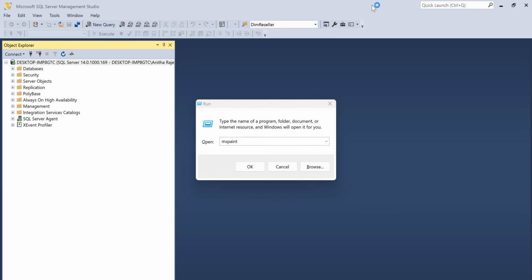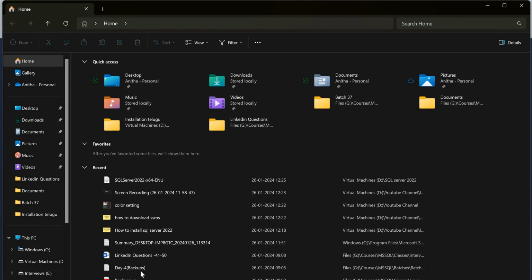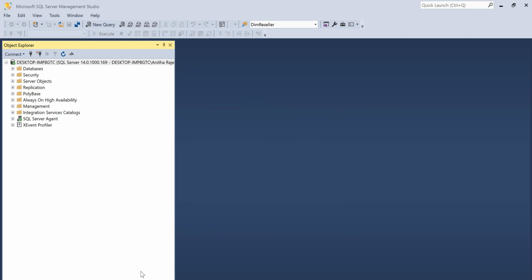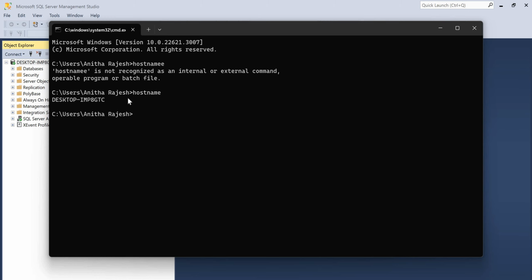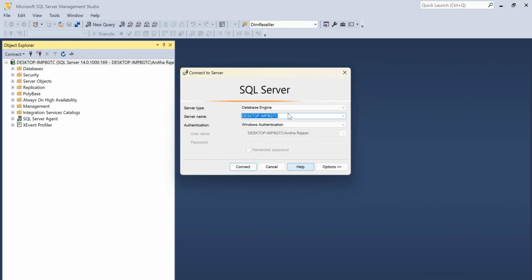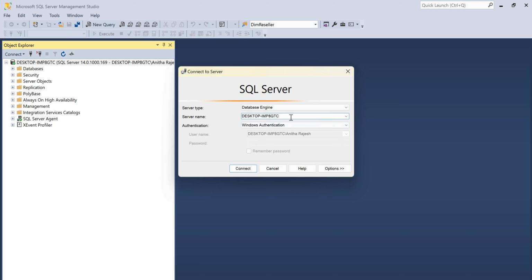Just go to the command prompt and type hostname. It will give you the host name of your server. This is your host name. If you want to open the default instance, then you have to type this host name. If you want to open the named instance, you have to type the host name / named instance. Both you have to type like this.